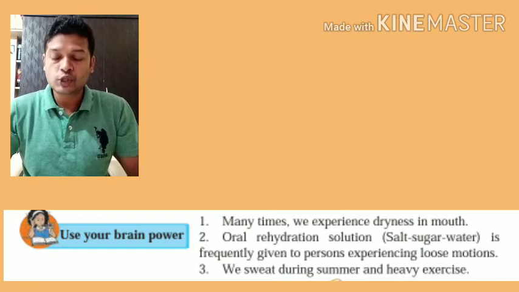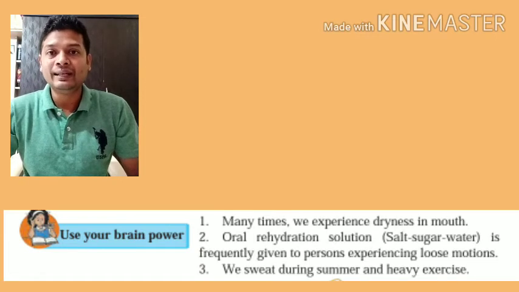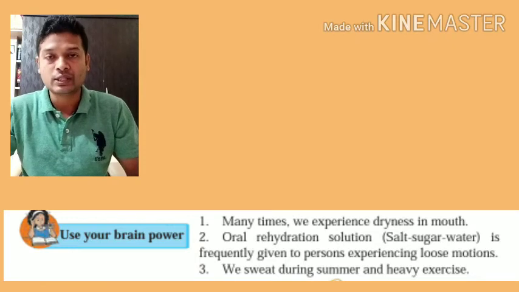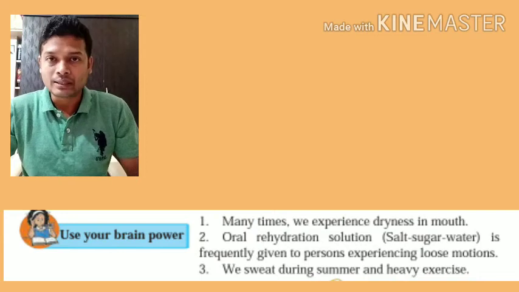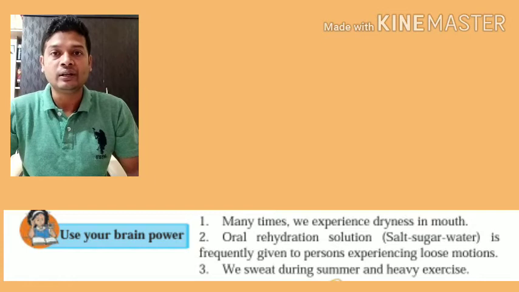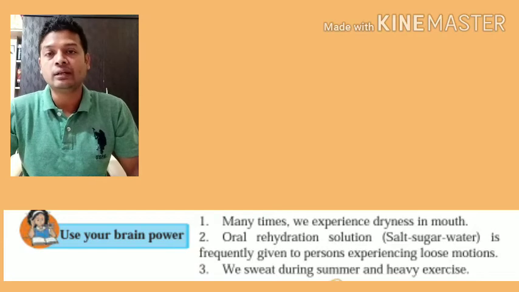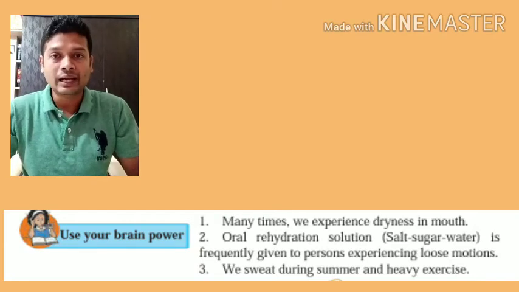Third question, we sweat during summer and heavy exercise. Now sweating is nothing but releasing the water from your body along with some wastes or along with some salts. So this water goes out of the body for a reason. The reason is when you are doing heavy exercise, large amount of energy is required for it. We utilize that energy and heat is released out of our body. Same way during summer also, the climate is very hot and our body needs to maintain this steady condition or homeostasis. For that our body sweats.